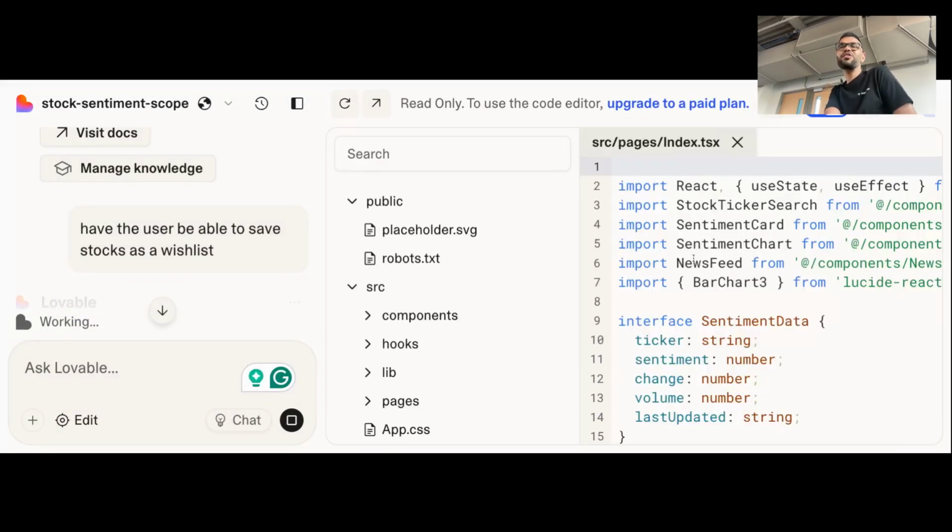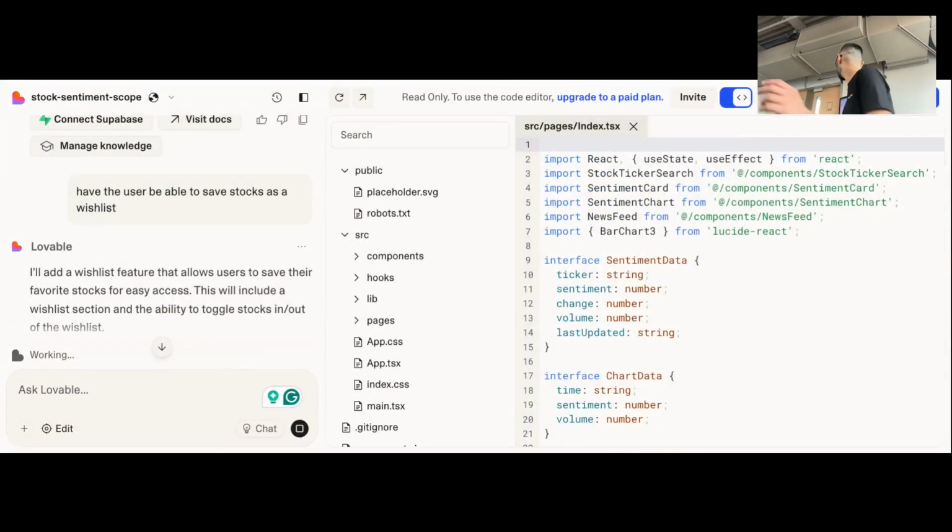You can also, if you want to read the code, they just let you read the code as well. So this is typically a Next.js project, and if you know Next.js, you can read through how it's getting all the stuff. One thing to note is sometimes it will just make things up. For example, we don't know how it's getting the Apple News sentiment, so you would want to make sure where it's getting the news from. You add that as a feature to provide links to a section.